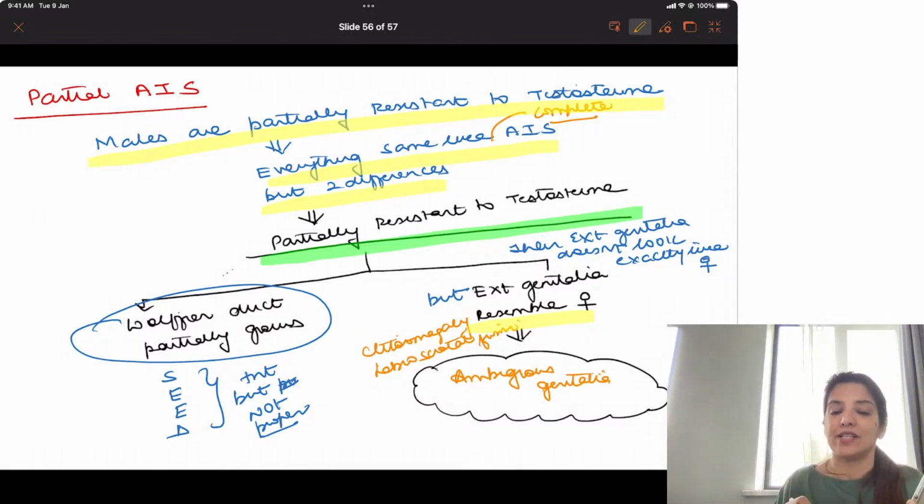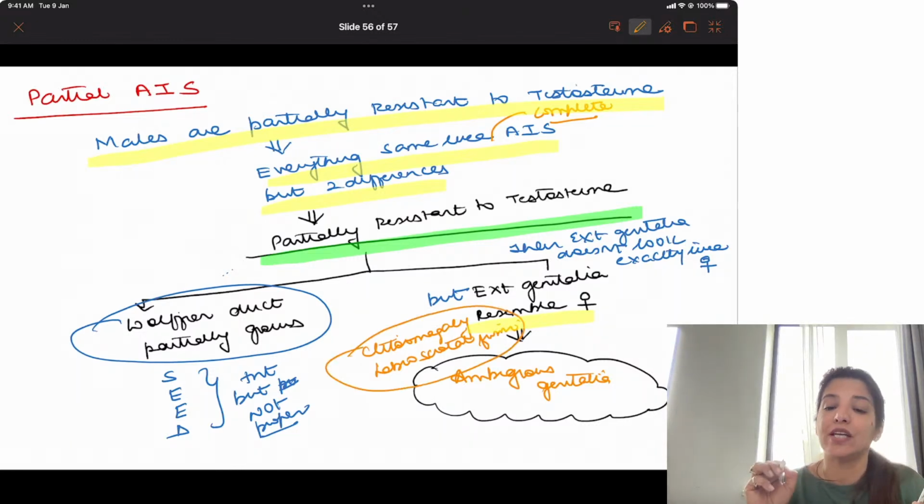So if you are getting a question where everything looks like complete androgen insensitivity syndrome, but one line is given that there is clitoromegaly or labioscrotal fusion, the moment you see these terminologies, it means that there is ambiguous genitalia, and ambiguous genitalia is seen in partial androgen insensitivity syndrome.